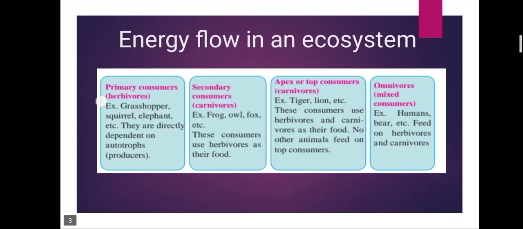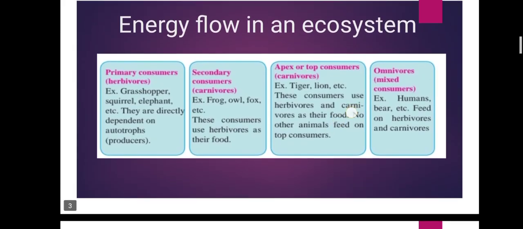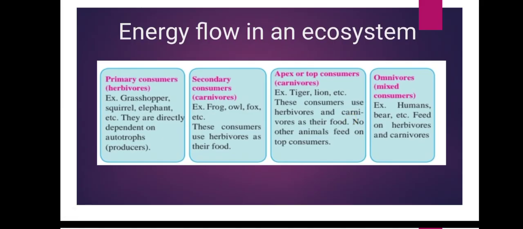First, let's start with the primary consumer, also known as herbivores. For example, grasshopper, squirrel, elephant; they are directly dependent on autotrophs, that is, producers.